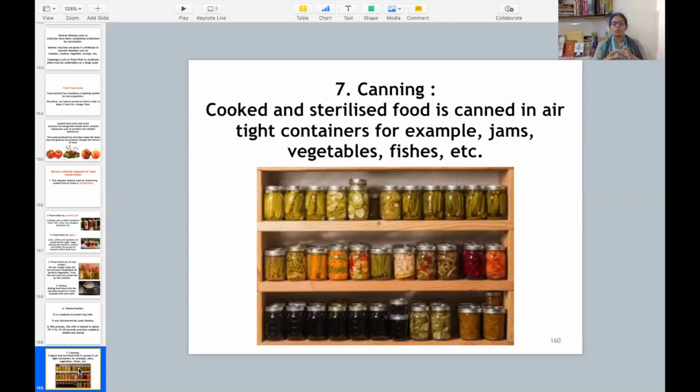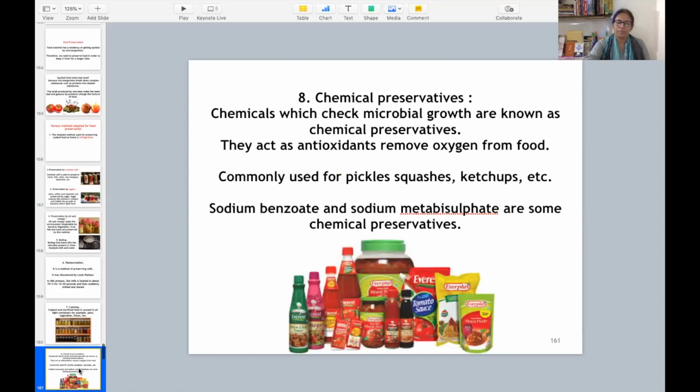Canning is again a very good method of preservation. You have seen so many canned items. Cooked and sterilized food. Sterilized मतलब उसमें microbe नहीं होते हैं. Cooked and sterilized food is canned in airtight containers. For example, jams, vegetables, and fishes. You have seen this in the grocery shop also. तो canned food काफी time तक durable रहते हैं.